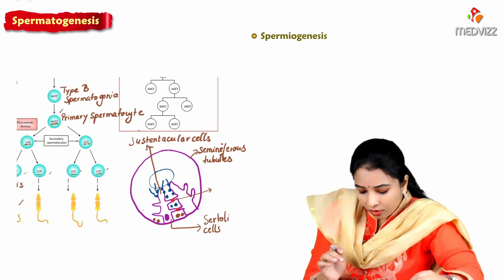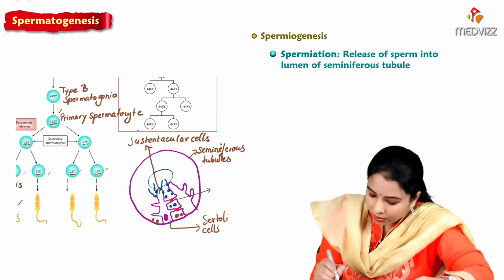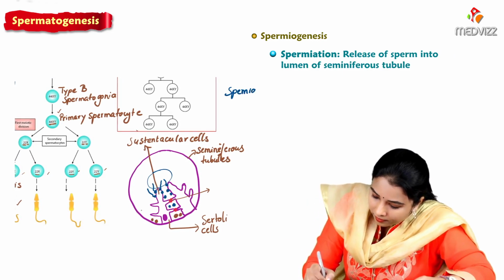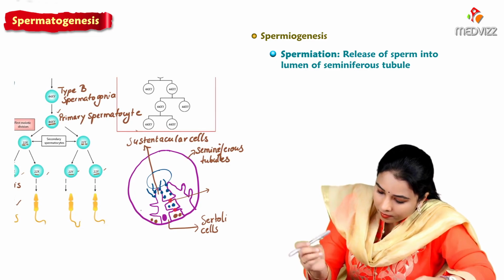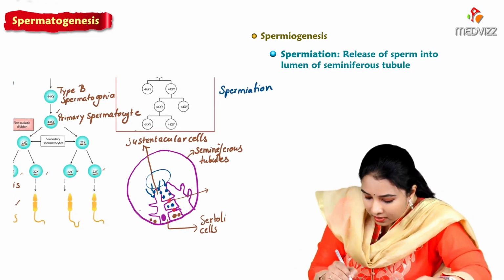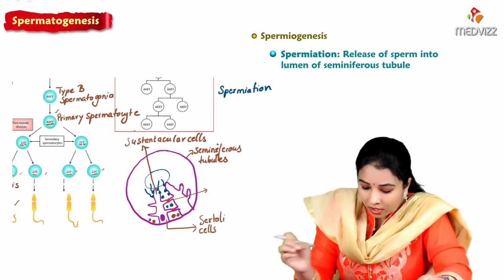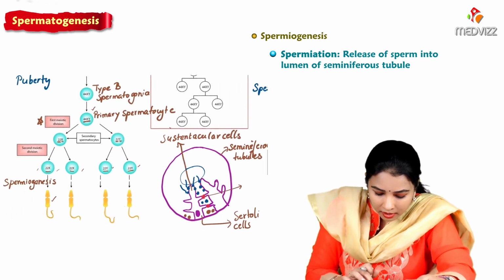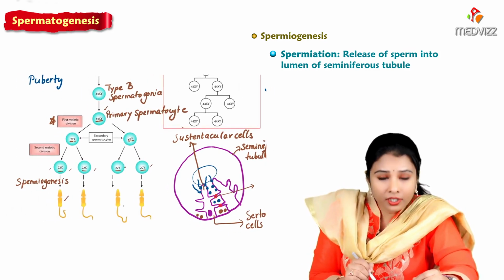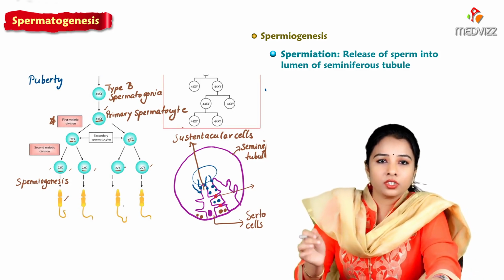The process of release of sperms into the lumen of seminiferous tubules is called spermiation. Spermiogenesis means the process of changes of the spermatids into mature sperm.